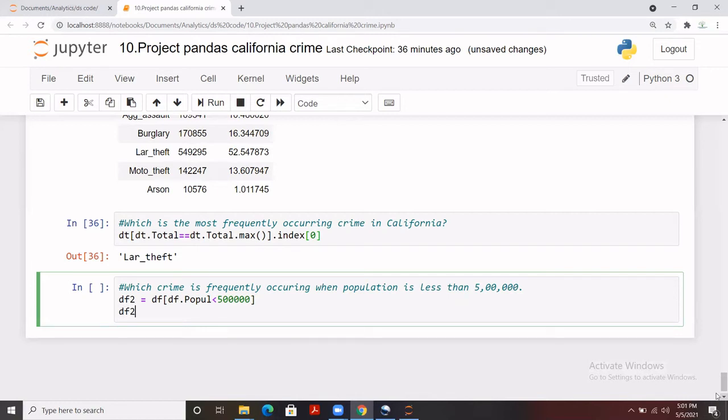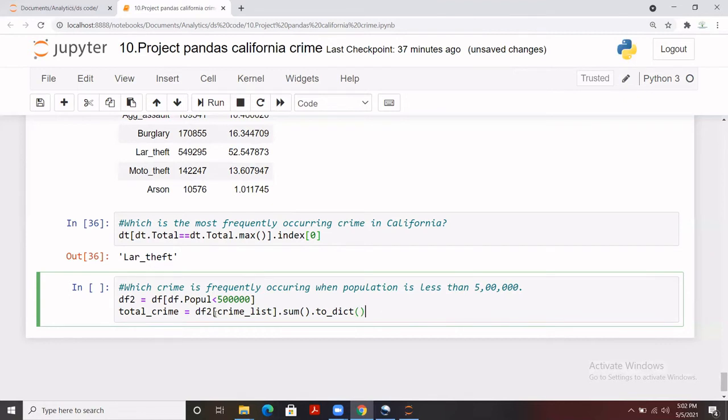And now from df2, I have created a list of crimes, so we are going to use that here as well. Let me use it so that I can check. I have directly passed the crime list, and I need a sum of that exactly the same way, and we are going to convert it to a dictionary. I'll store it as total underscore crime.